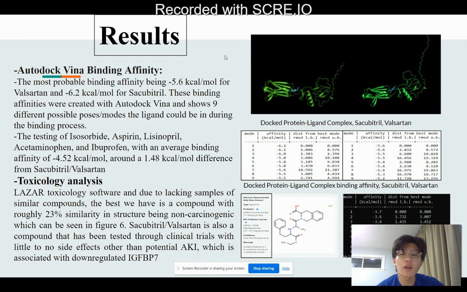The results for the AutoDock Vina binding affinity showed negative 5.6 kcal per mole for valsartan, negative 6.2 kcal per mole for sacubitril, through 9 different poses. And the testing of the other 5 different drugs, all of them related to heart failure, showed a rough 1.48 kcal per mole difference between all of them. Toxicology analysis was not exactly successful due to lacking samples, though there is a compound with 23% similarity being non-carcinogenic.